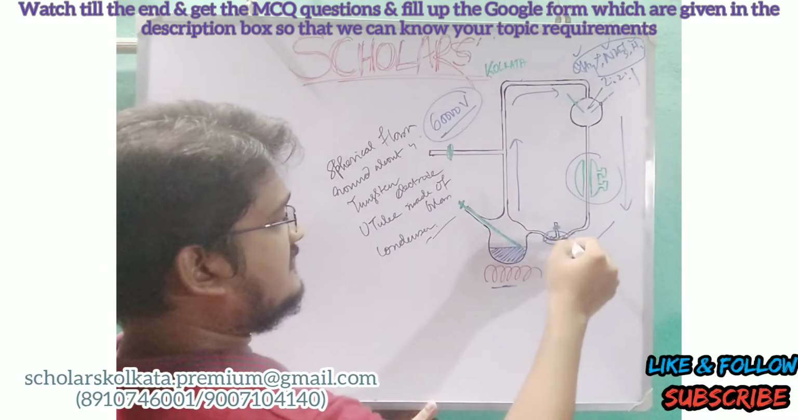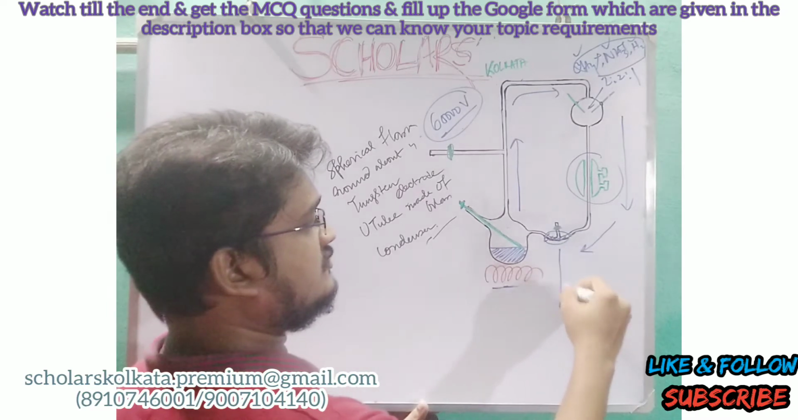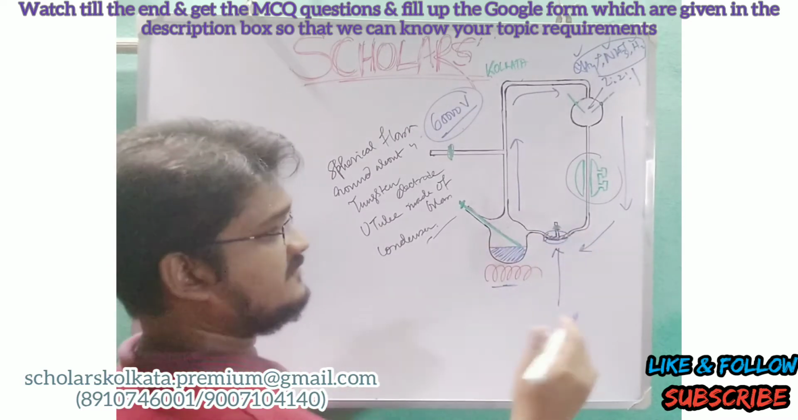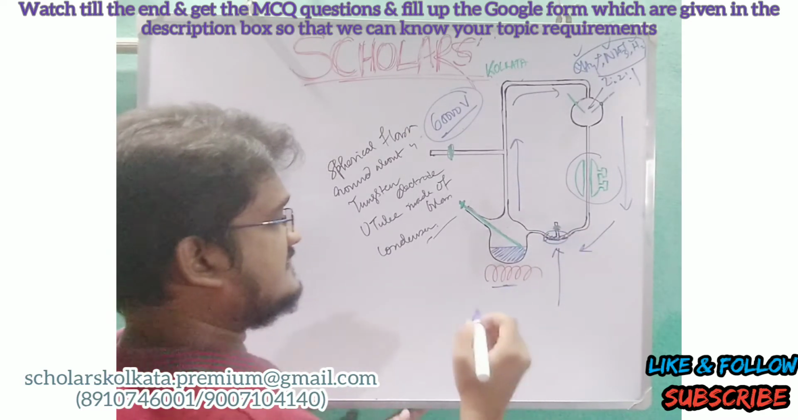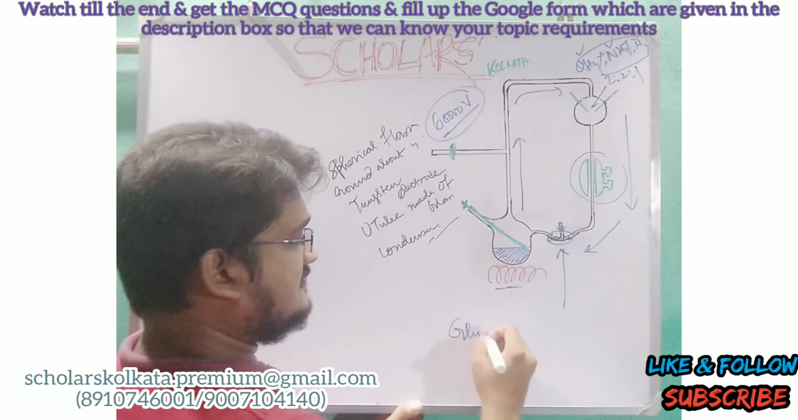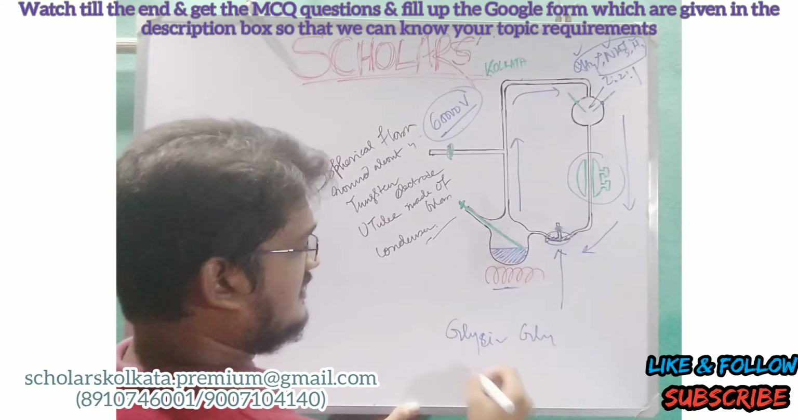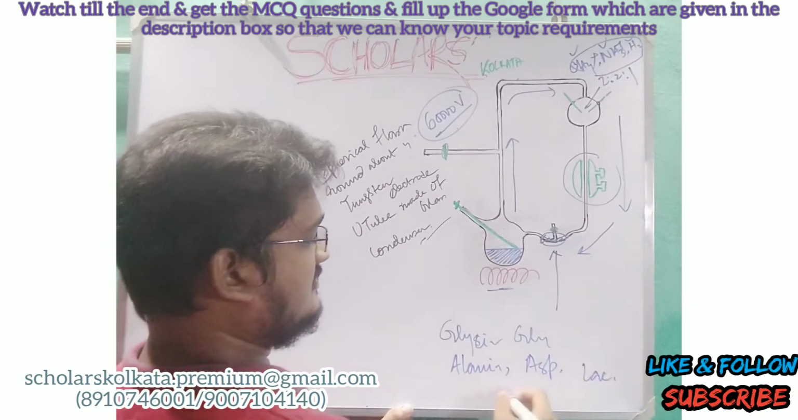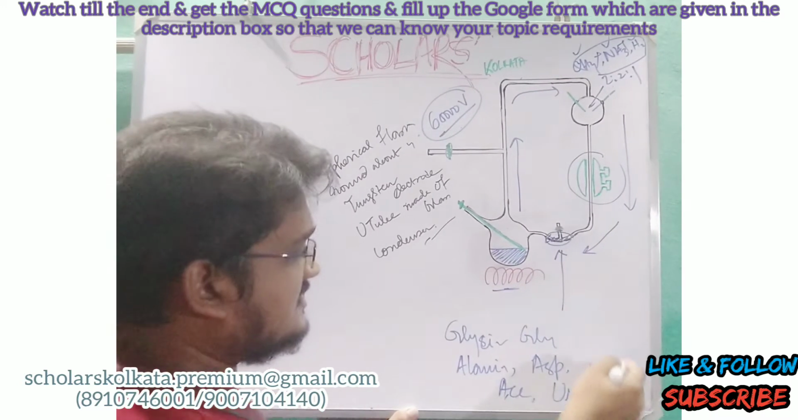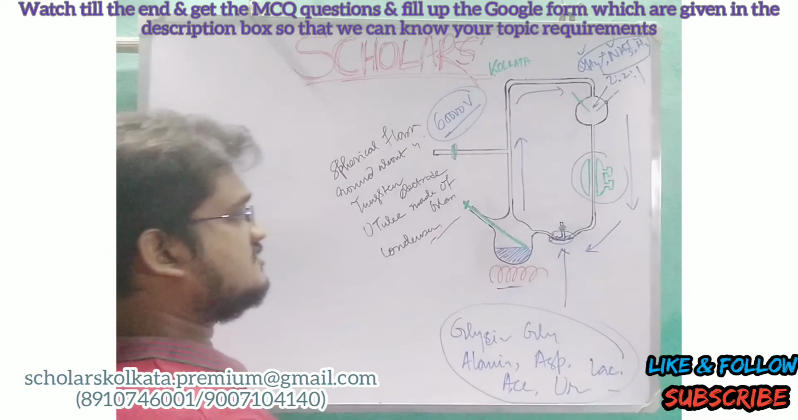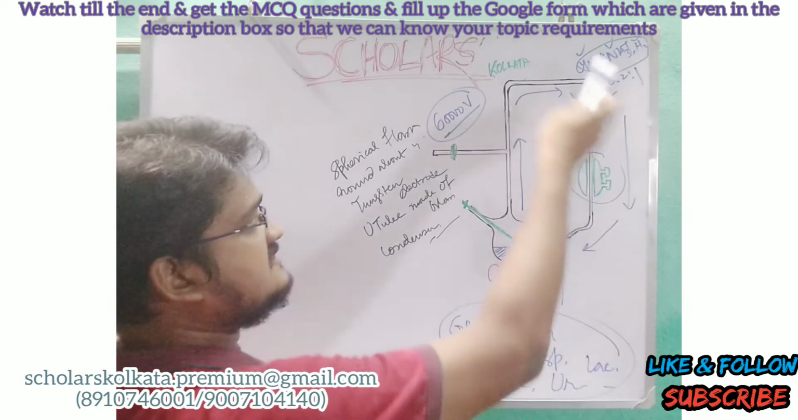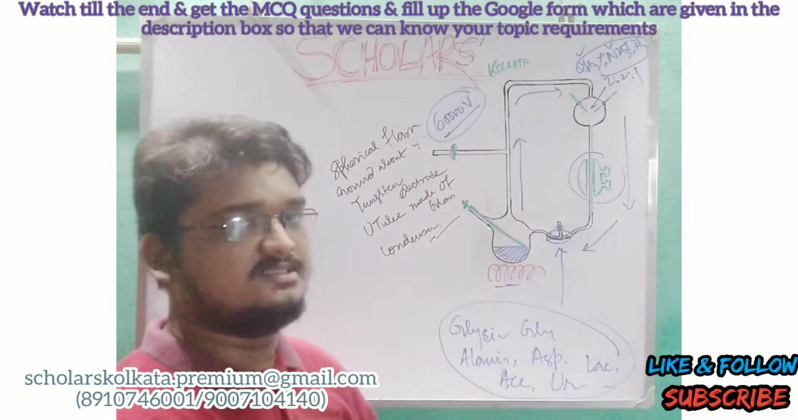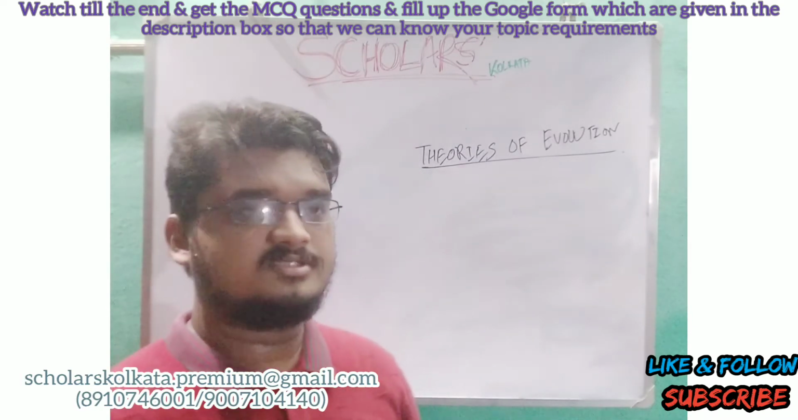After storing in this portion, Miller and Urey identified the organic compounds stored in this portion by the process of chromatography, and they found some organic compounds: glycine, glycolic acid, alanine, aspartic acid, lactic acid, acetic acid, urea, etc., which are the main ingredients of life. So they concluded that thus the first life is produced, and they proved the Oparin and Haldane hypothesis by this chemical synthesis. In the next part of this video we will discuss the theories of evolution.